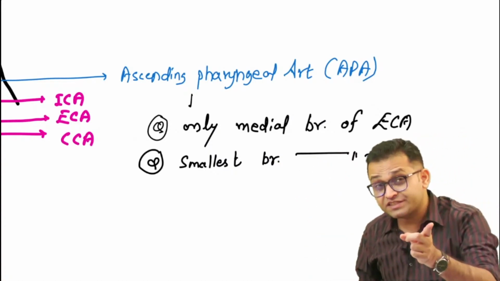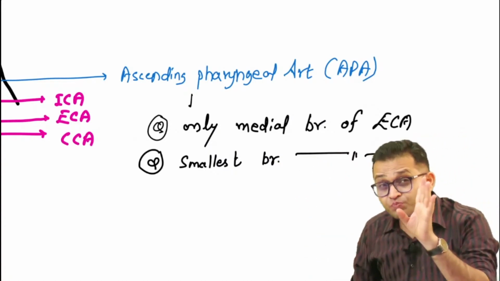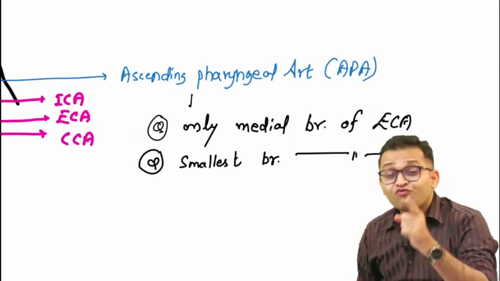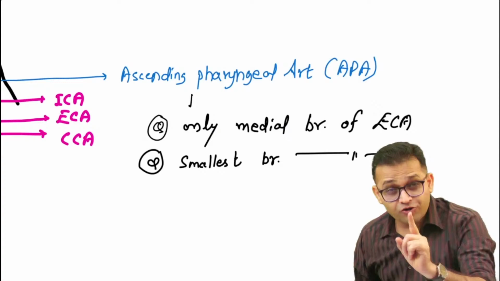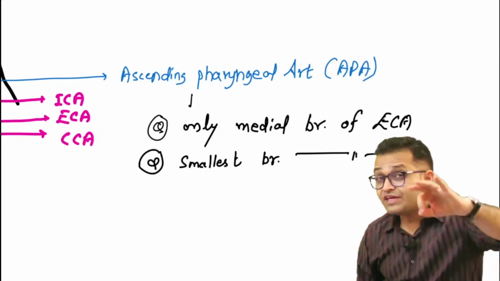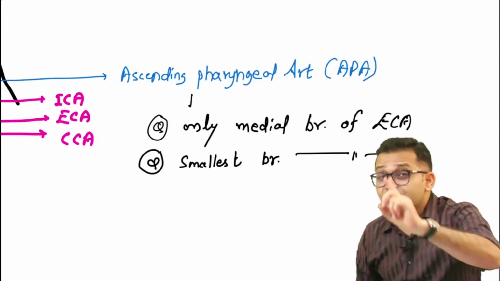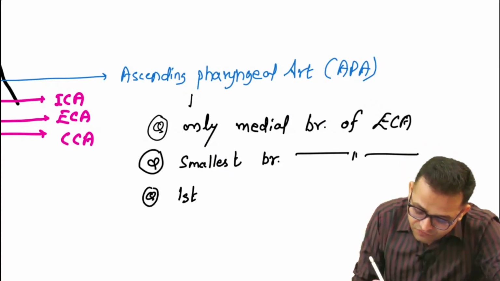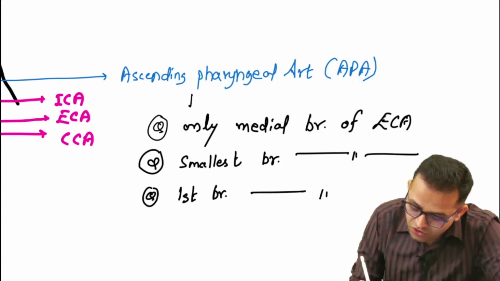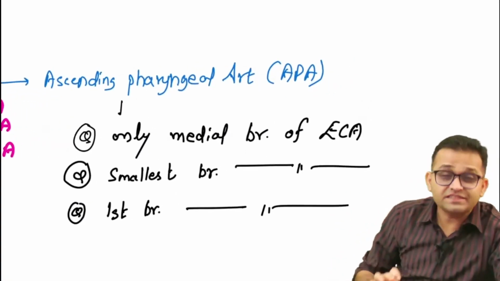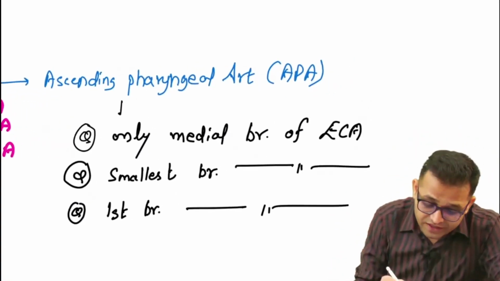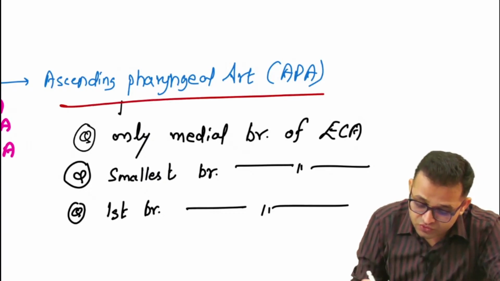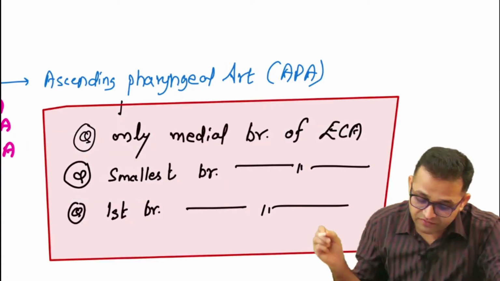Gray's Anatomy 42nd edition update: in the 41st edition they were saying, sir, the superior thyroid artery is the first branch, but no. The 42nd edition and the Cunningham anatomy textbook are clear-cut. Even the ENT books are writing that the first branch is the ascending pharyngeal artery. So remember, the first branch of the external carotid artery is the ascending pharyngeal artery. No excuse with these three MCQs as well as the viva question.